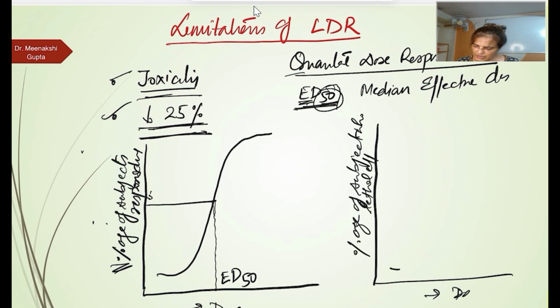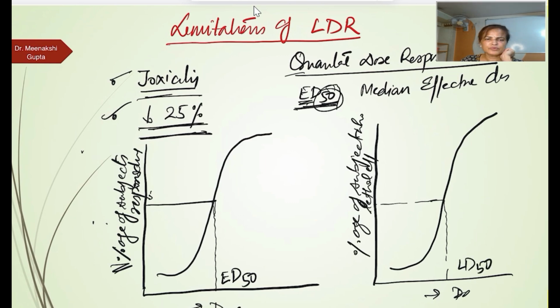ठीक है, इसमें भी, so this is a 50%, this is a LD50 lethal dose. Okay, so from the quantal dose we can find out ED50 and LD50. Now what is ED50? यहाँ पे 50 क्या? 50 is 50%. ठीक है, it is the dose at which the 50% of the population they are showing the response. For lethal LD50 क्या? It is the dose where the 50% of the population they show the lethal effect.